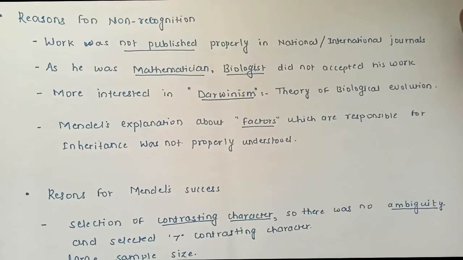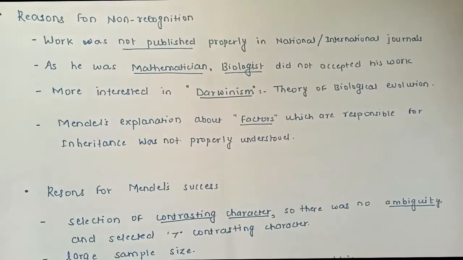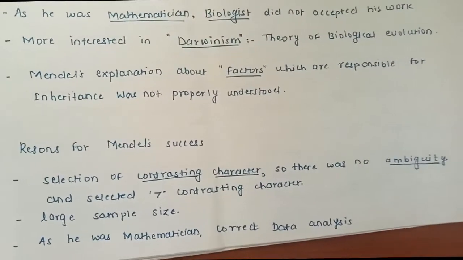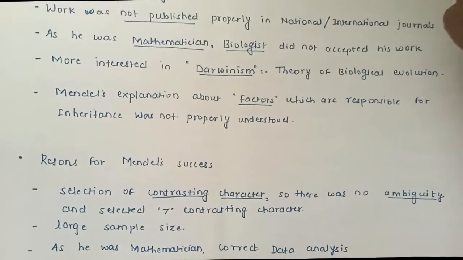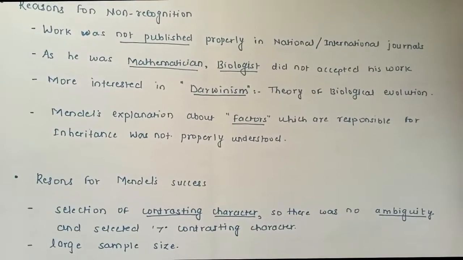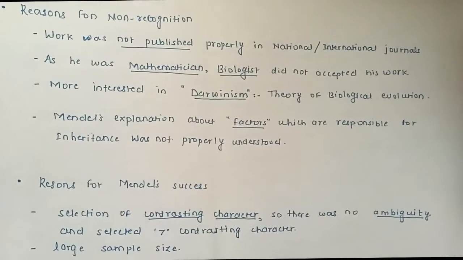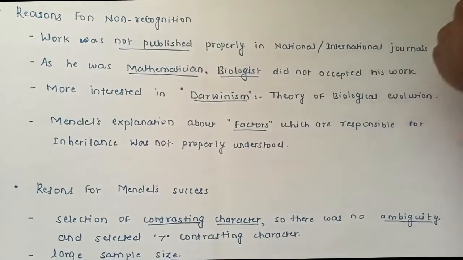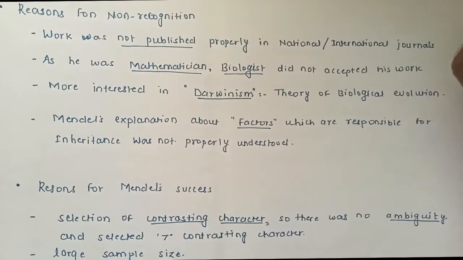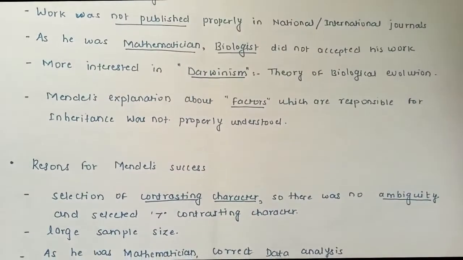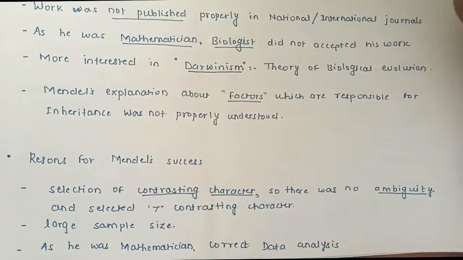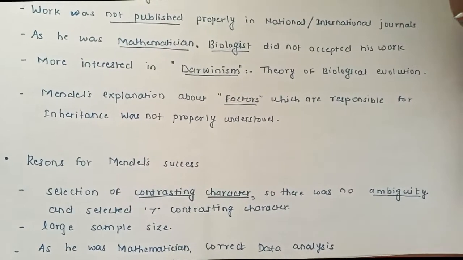These are the reasons for the non-recognition of the Mendelism theory after working so hard for 7 years. But if you look at the other part, there are certain points which made the Mendelism theory successful. The work he has done on genetics was done on this pea plant. That plant has several contrasting characters.